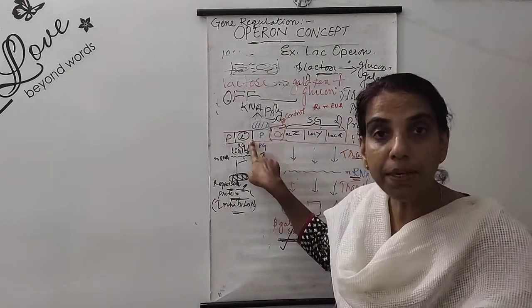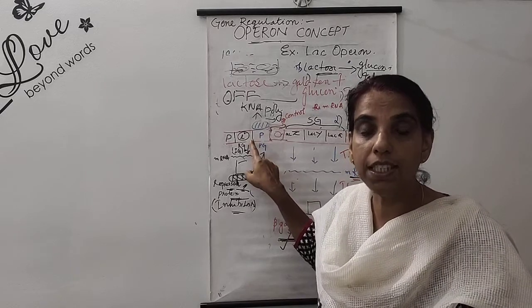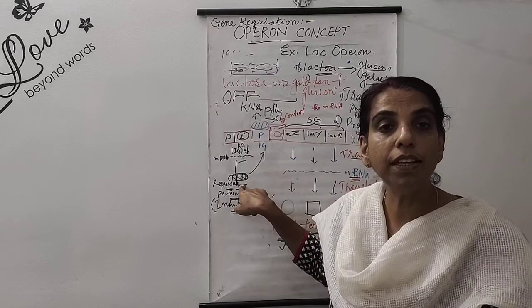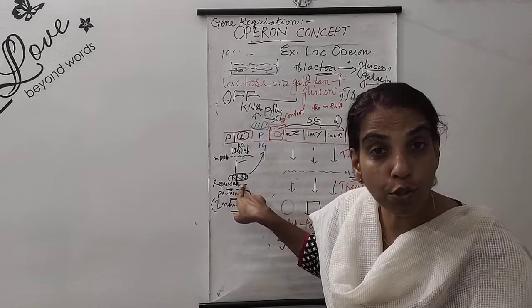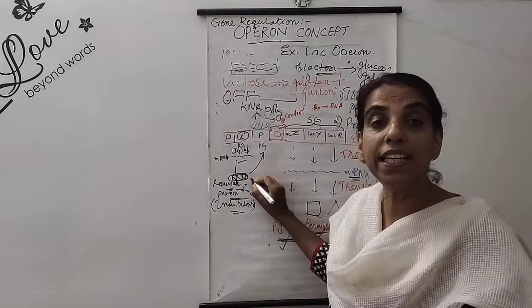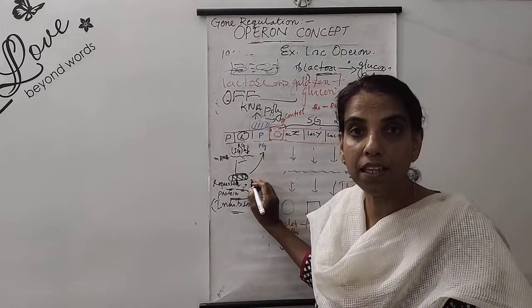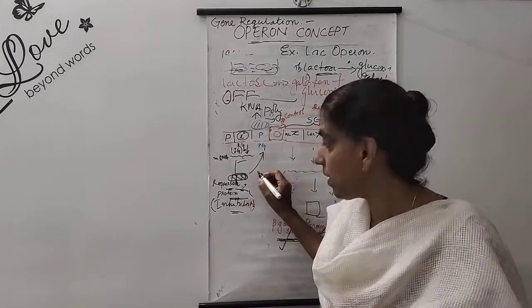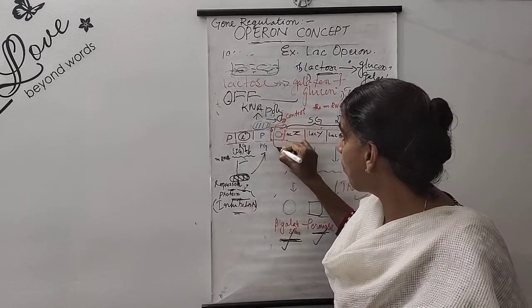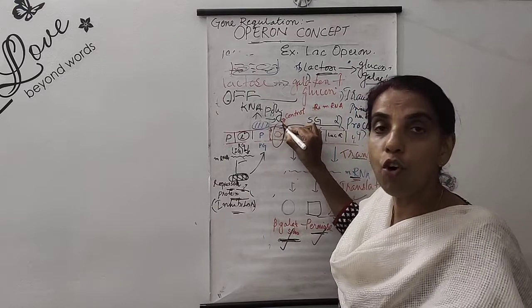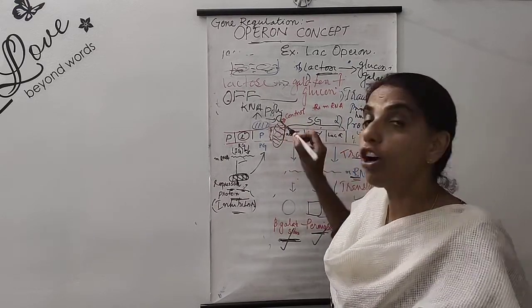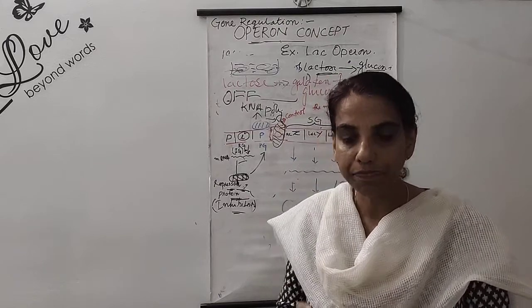The regulatory gene prepares messenger RNA. Messenger RNA will produce repressor protein. This repressor protein is acting like an inhibitor. What are they going to inhibit? They will go directly to the operator gene, and they will immediately block the operator gene.